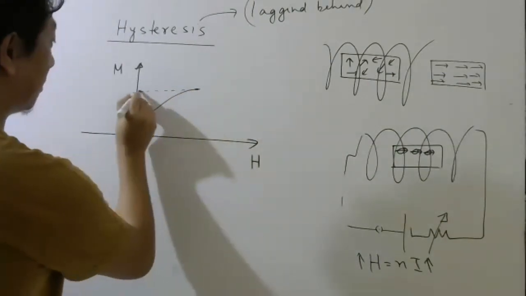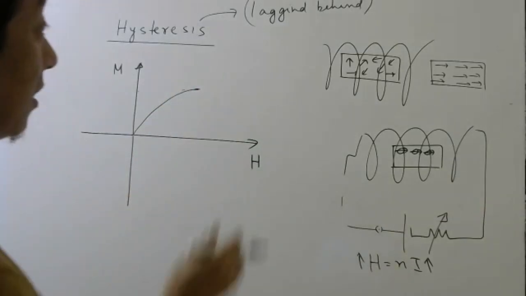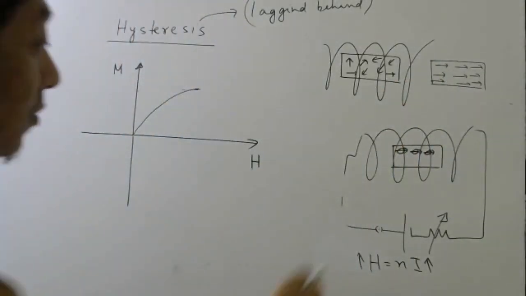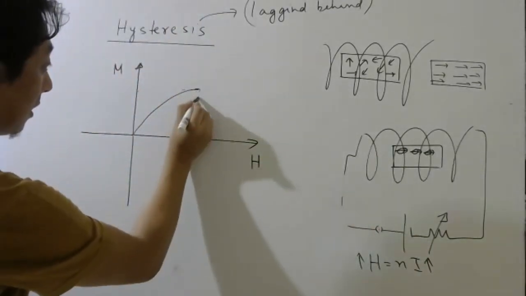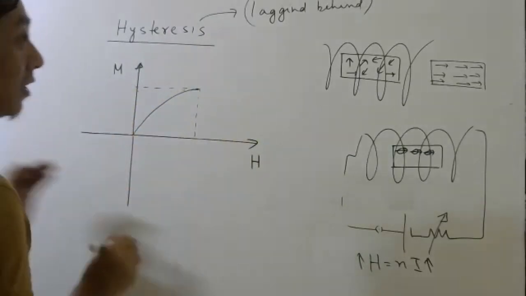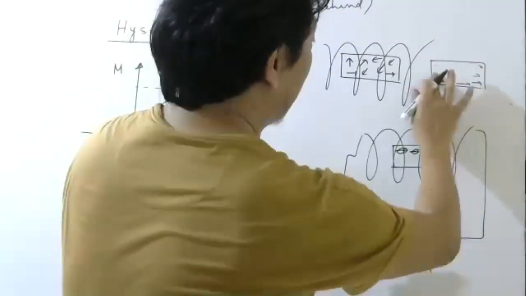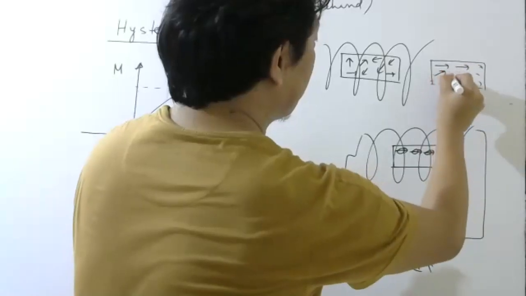So it will become saturated, exactly the same as before. Now, if you reduce the magnetic field to 0, if you reduce the current to 0, matlab if you reduce the magnetizing field to 0, listen carefully. Even if there is no external magnetic field, you will not see complete randomness. You will see something like this.